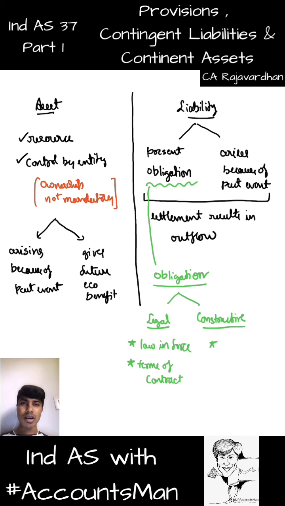Now Mojo Pizza or Domino's does this. Whenever you complain saying that the pizza was pathetic, they pay the entire money back. So that is their policy and practice. If you have such a policy or practice, or if you have given some commitment, like Pizza Hut saying that if I don't deliver the pizza in the next 30 minutes from the order, I would refund the entire money to you. If the pizza is not hot, it's free. Because of your policy, practice, or commitment in the operational process, if it is bringing in some obligation to you, that is constructive obligation.